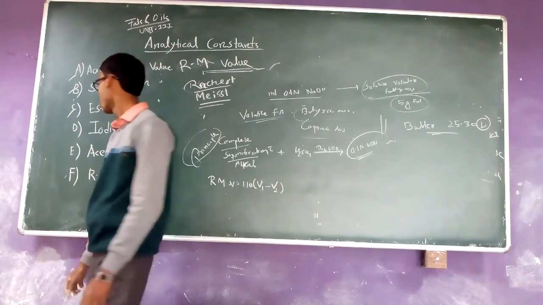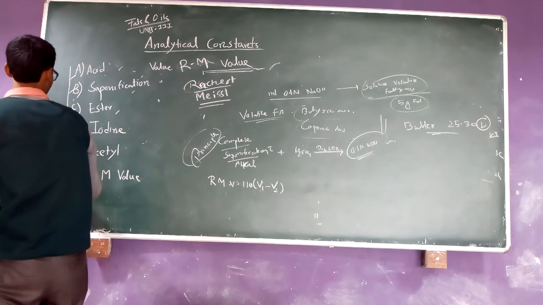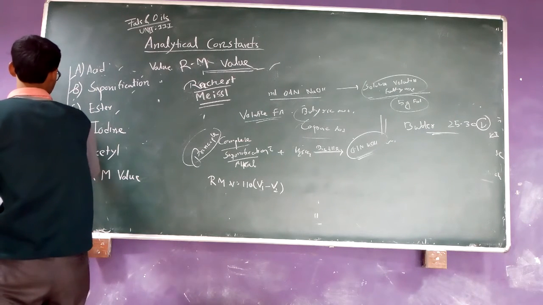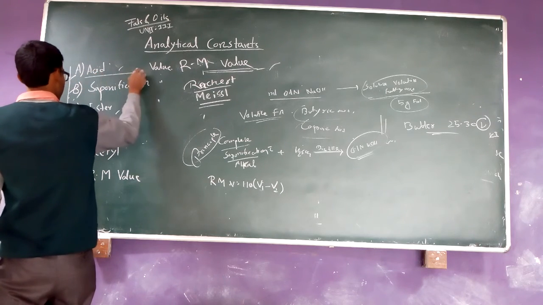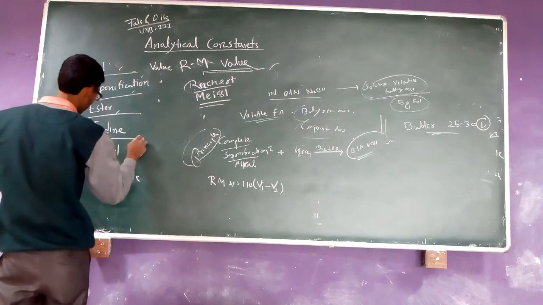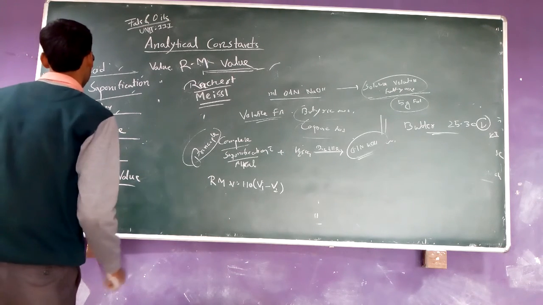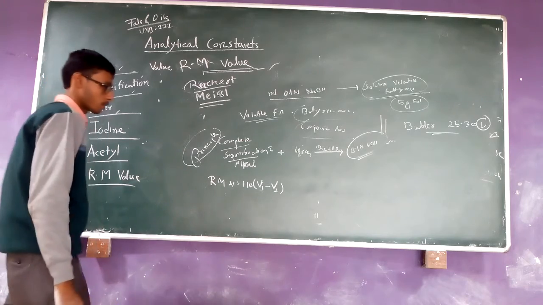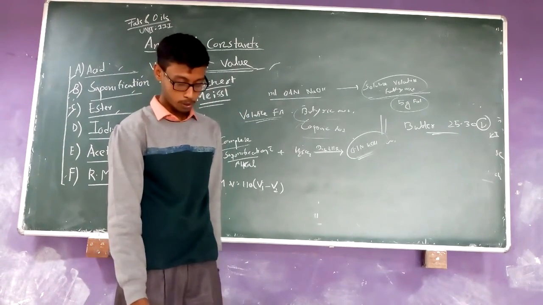And today I described the following 6 constants of fats and oil mentioned in your syllabus: the acid value, saponification value, ester value, iodine value, acetyl value, and RM value. And also your unit 3 of your syllabus, fats and oil, is completed.